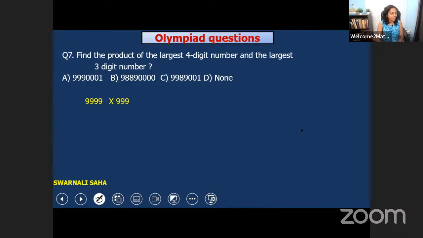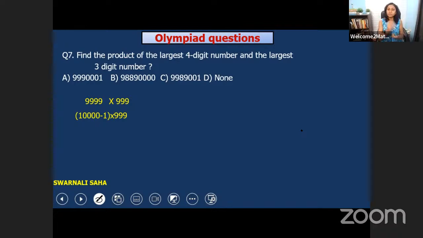So you are saying option C is the right one in 999 into 9999. How can you do this question? With your calculator? Or you can solve this question with the help of which property? Distributive property. By distributive property, we can solve this question very fast. How? Let me show you. You see, we have here 9999. Whenever we subtract 1 from 10,000, we'll get 9999.